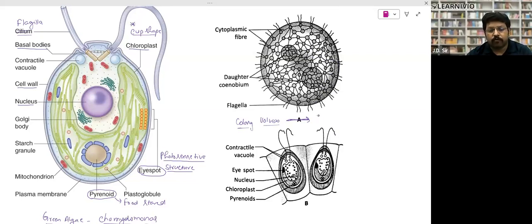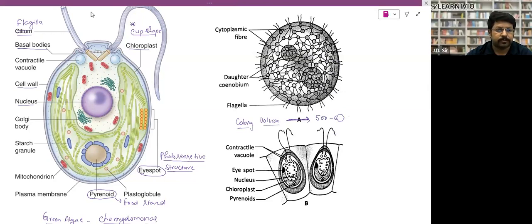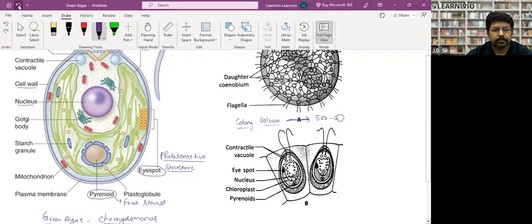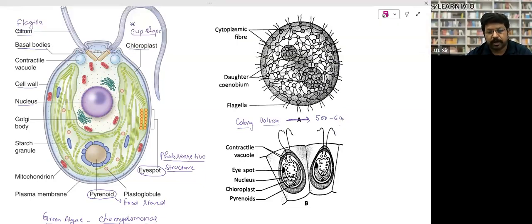The colony of Volvox may be made up of 500 to 60,000 Volvox cells. And these are the dots, and they have the flagella, and this is mucilage or a gel-like structure.